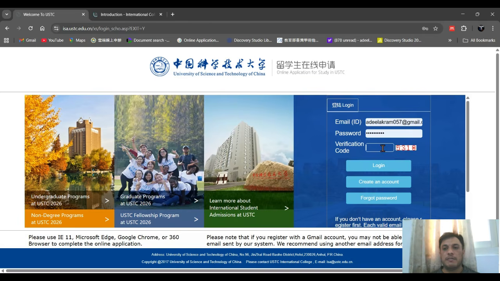The verification code is shown on the screen in red words, then just click on login. After logging in, they will show you information related to scholarships for undergraduate, master, and PhD.